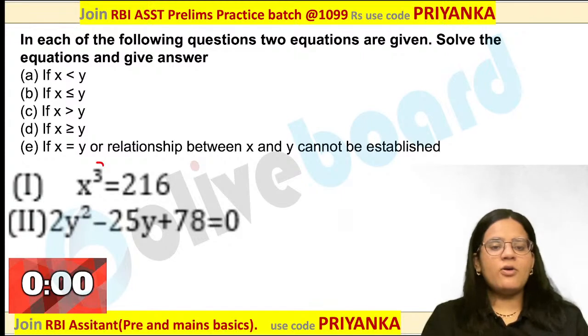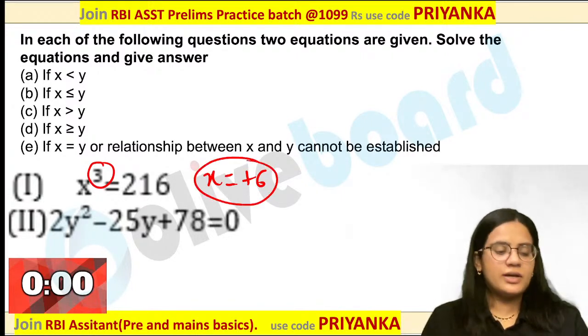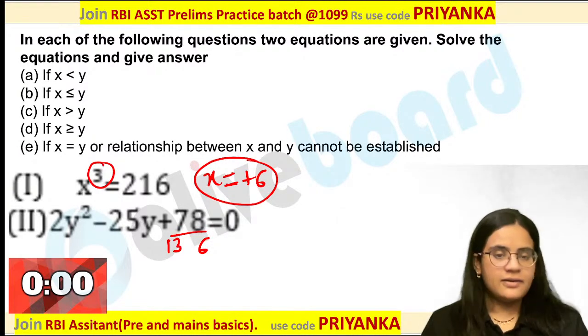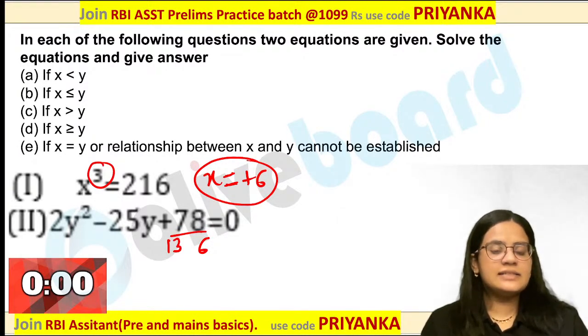Now, x to the power odd value, that means x is going to be only positive 6 over here. Okay, now let us talk about the second value. How will you do this? This can be written as 13 6 is 78. This is nothing but 2 over here.